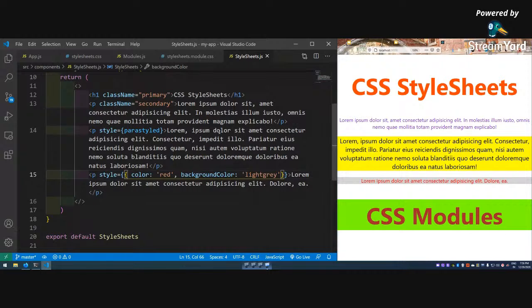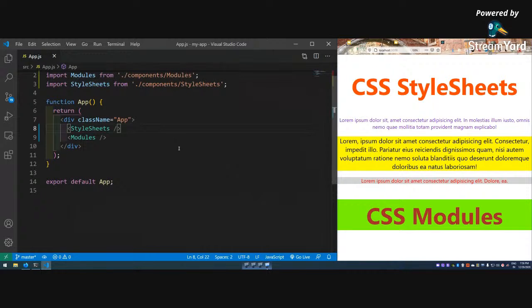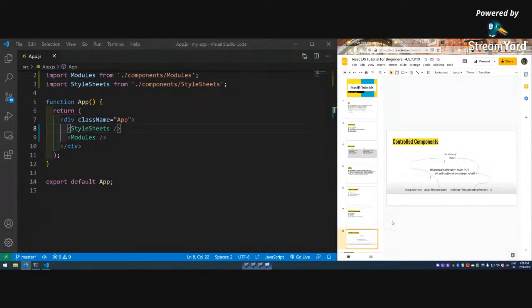The last topic for today is controlled components. Should I tell it today or tomorrow? Okay, let me complete it only today, because it is a bit big topic. For controlled components, this is a very important diagram.